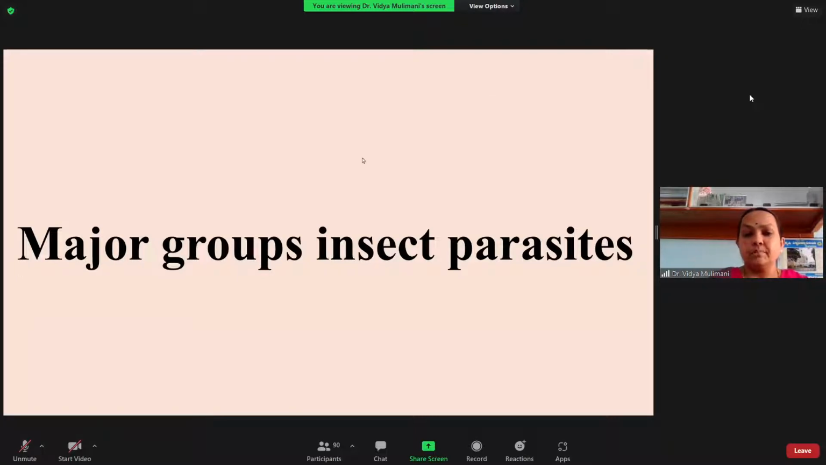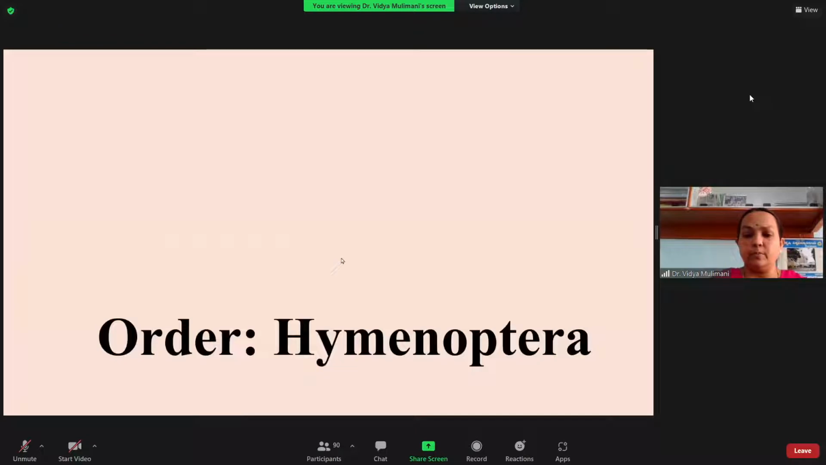Members which belong to the order Hymenoptera. So the next preference is the Diptera. Next you have the Lepidoptera. Because of that, at least first I'll take the order Hymenoptera.